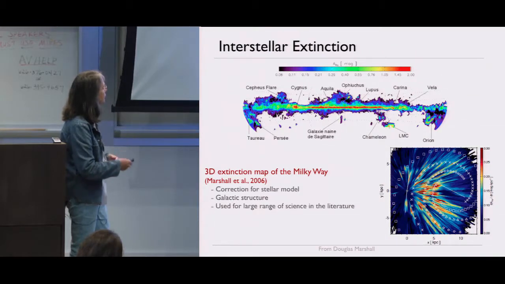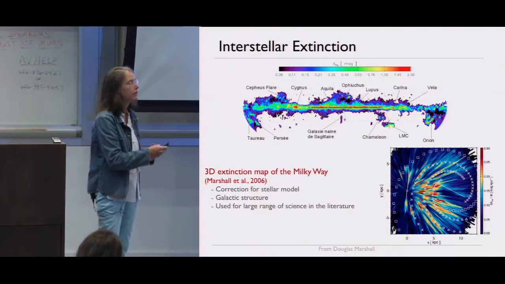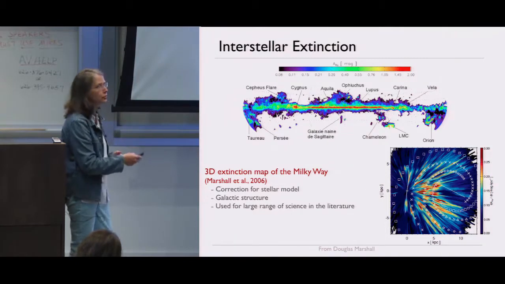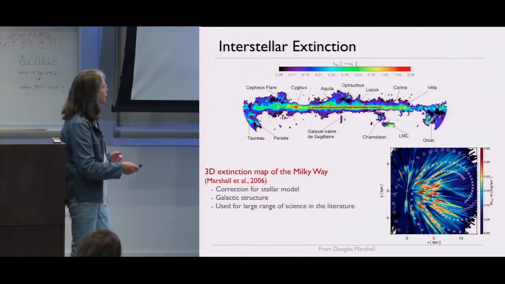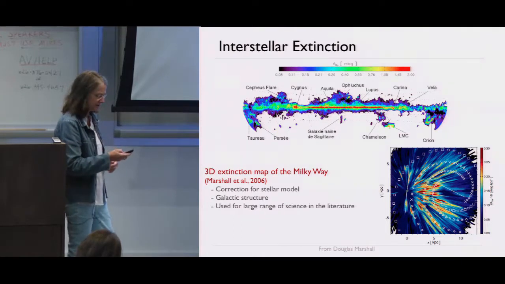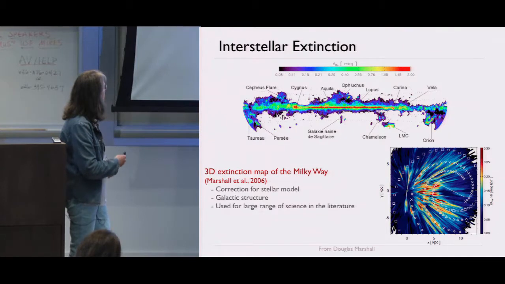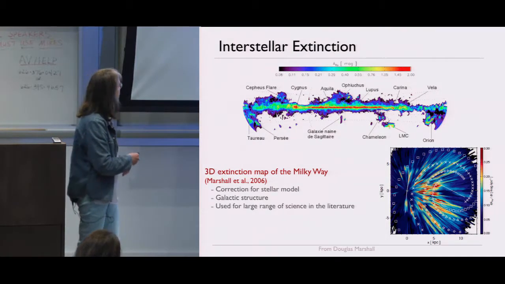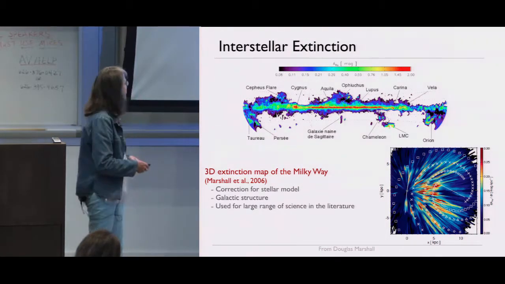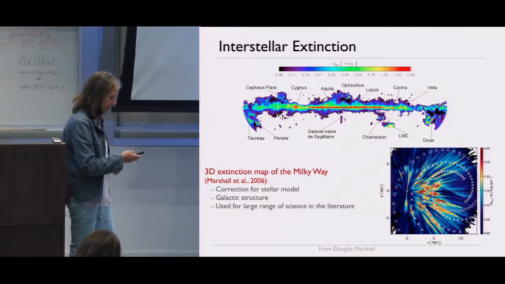So they fitted the extinction, and the projected density shows that you recover the clouds that you knew before, but you know at which distance they should be in order to explain the 2MASS star counts. So this is a correction to a stellar model, including the galactic structure parameters, and it's widely used in the literature.